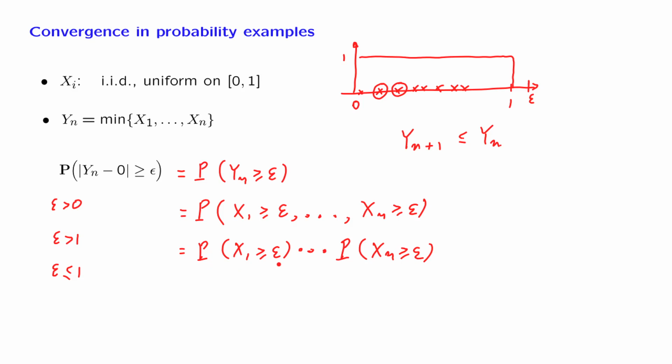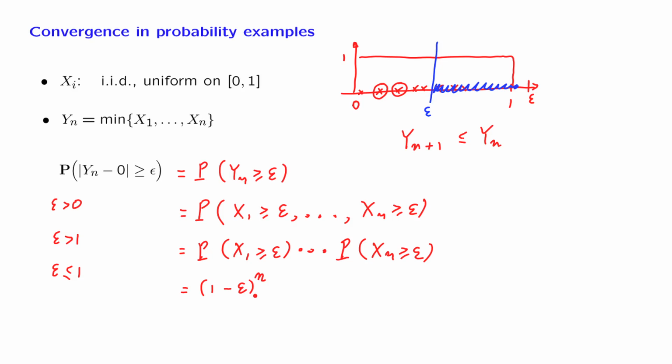The probability that X1 is larger than or equal to epsilon can be found as follows. If we have here epsilon, the probability of being larger than or equal to epsilon is the probability of this event here. So it's the area of this rectangle. The base of that rectangle is 1 minus epsilon. And so we obtain 1 minus epsilon for this first term. But because the Xi's are identically distributed, all the other terms that we multiply are also the same. And so the answer is this expression here.